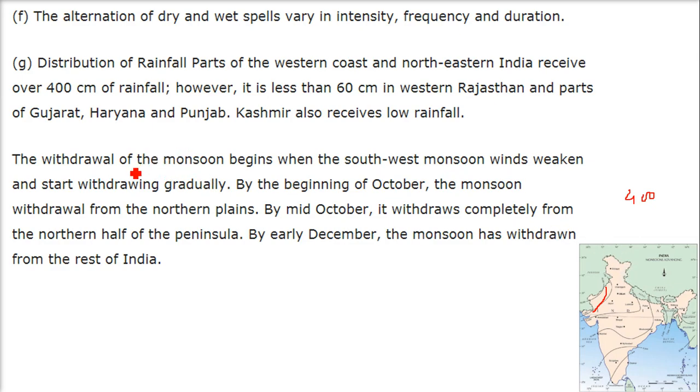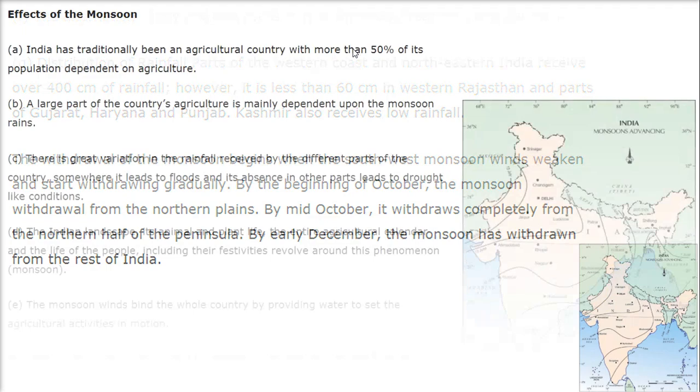When the monsoon retreats, the withdrawal of the monsoon begins as the southwest monsoon winds weaken and start withdrawing gradually. By the beginning of October, the monsoon withdraws from the northern plains. By mid-October, say 15 October, it withdraws completely from the northern part of the peninsula, and by early December, the monsoon has withdrawn from the rest of India.